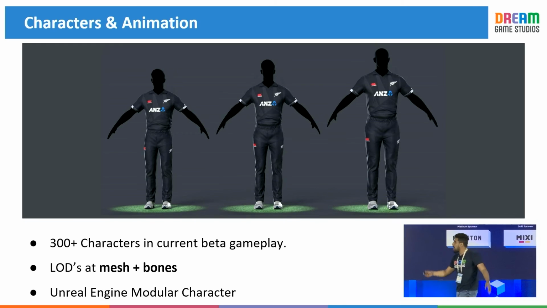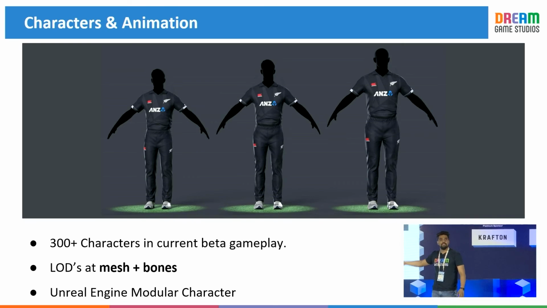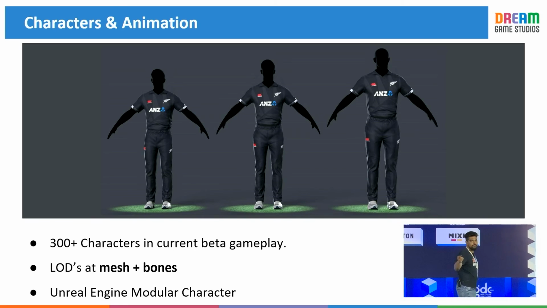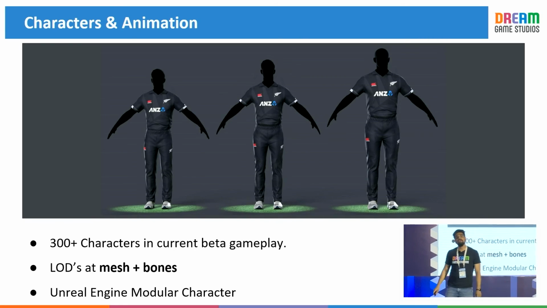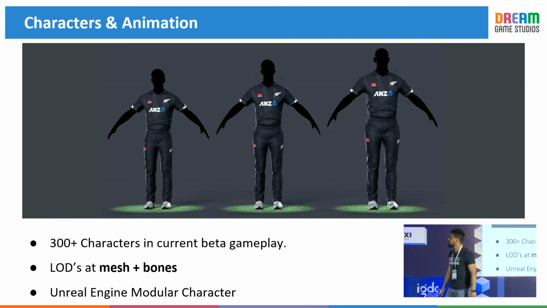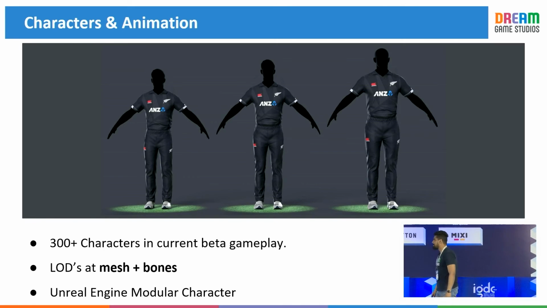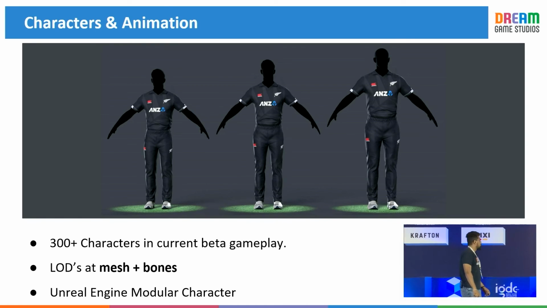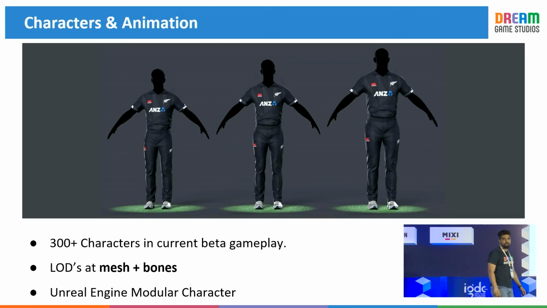Unreal Engine already had a solution, the modular character system. Given different body parts, at runtime it will construct and have the character assembled, reducing your draw calls. We did level of detail at the mesh level, but we didn't stop there. We went for the bones also.